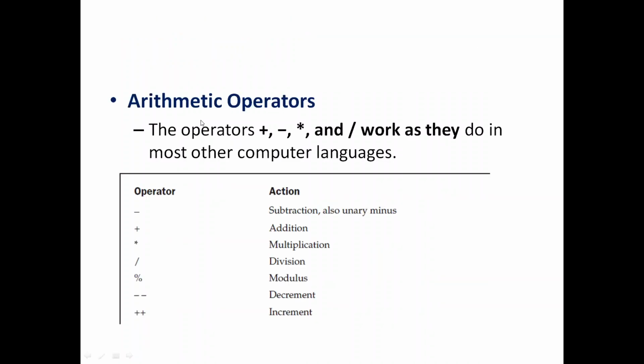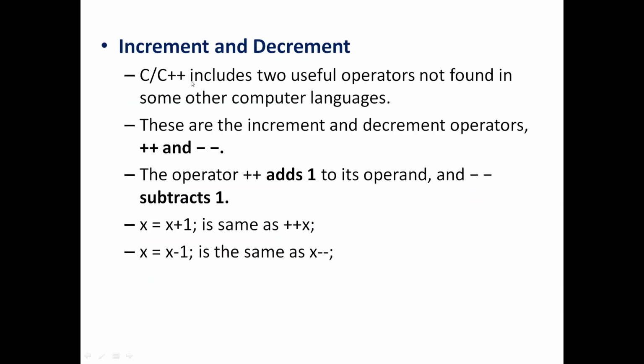The next one is arithmetic operators. All the arithmetic operators that are commonly available in other languages are supported in C++ also, including the modulo division operator. And there are two additional special operators called increment and decrement operators. We will look at their functionality later. What is unique about these two operators is that they are equivalent to this thing, x equal to x plus 1. So this is the actual expression.